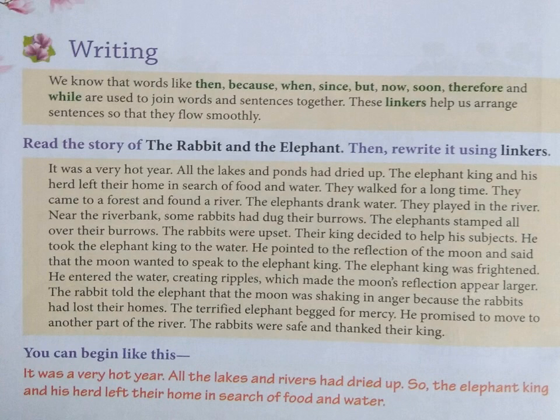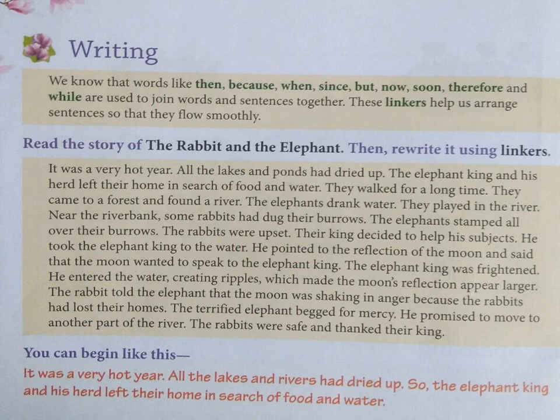Near the river bank, some rabbits had dug their burrows. The elephants stamped all over their burrows. The rabbits were upset. Their king decided to help his subjects. He took the Elephant King to the water. He pointed to the reflection of the moon and said that the moon wanted to speak to the Elephant King.